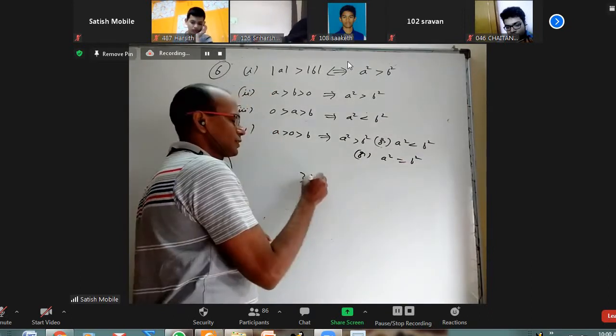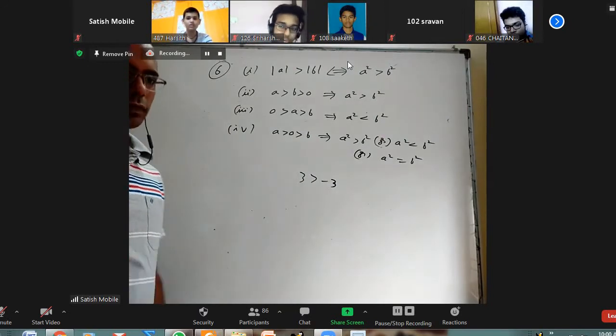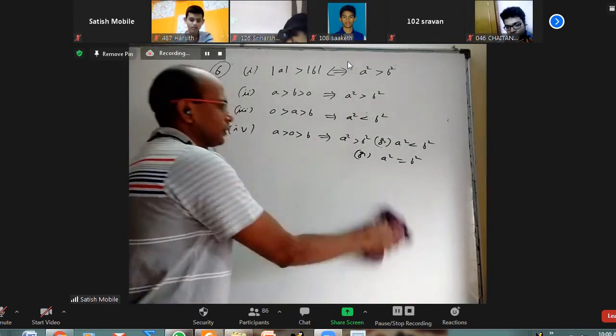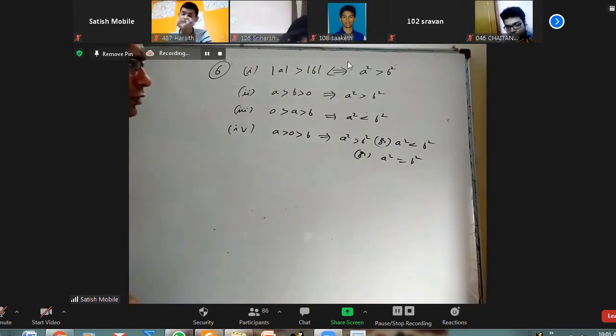For example, 3 is greater than minus 3. When you square it, what will come? 9 equals 9. So when one is positive and one is negative, when you square it, they may be equal or one may be greater, we cannot say.